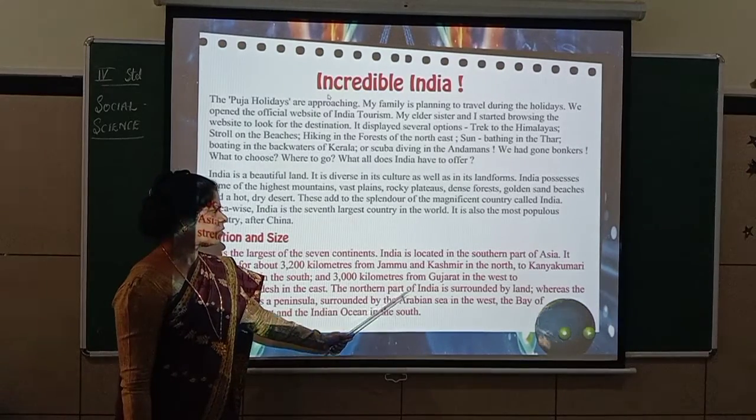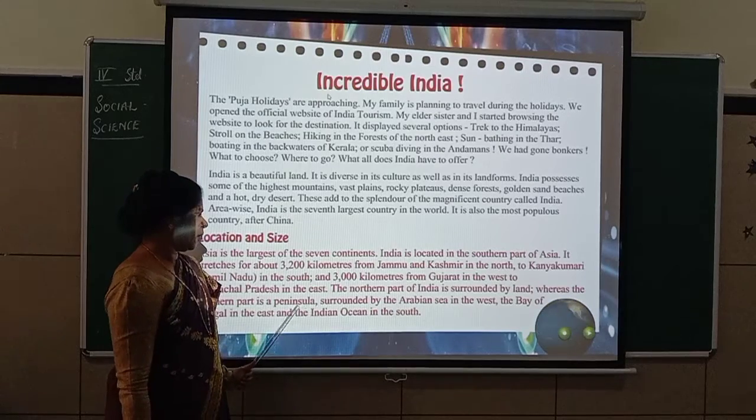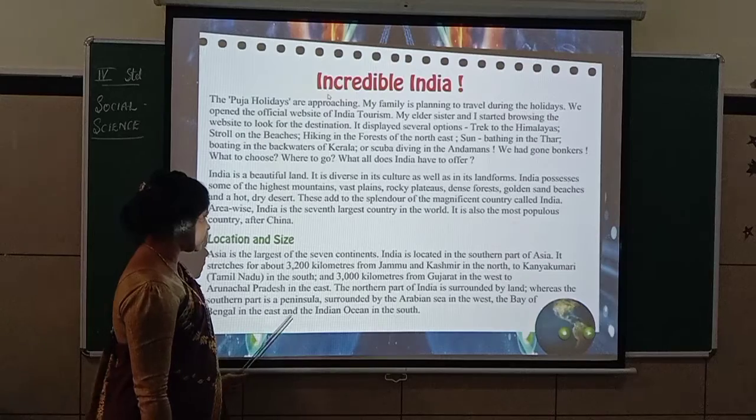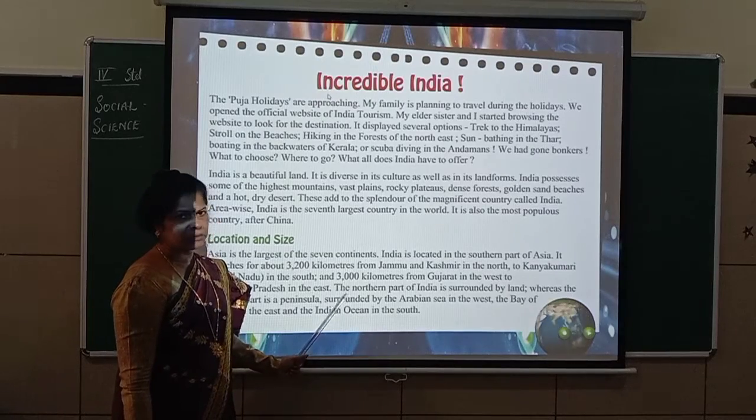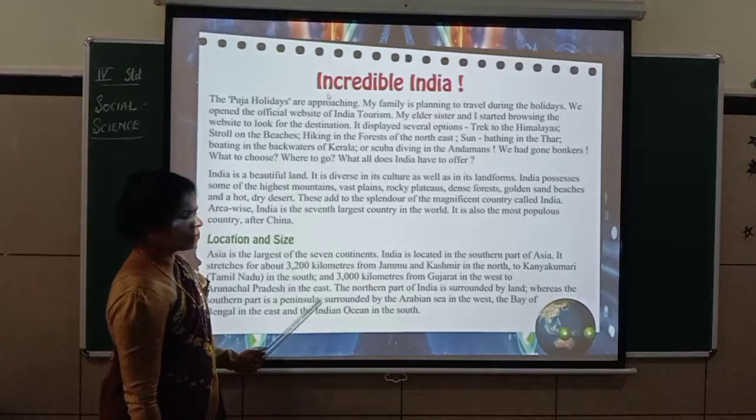The northern part of India is surrounded by land, whereas the southern part is peninsula, surrounded by the Arabian Sea in the west, the Bay of Bengal in the east, and Indian Ocean in the south. Peninsula means which is surrounded by 3 sides water and 1 side land. Okay. So we will continue.